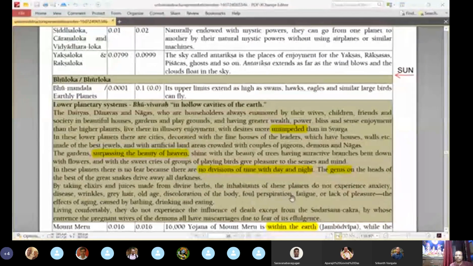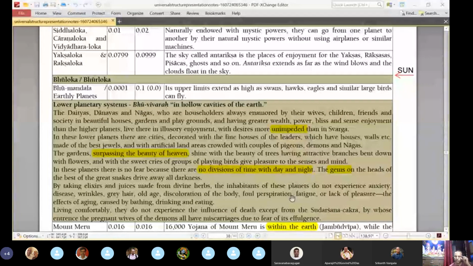We feel time passing because of day and night, right? It is told that our life is stolen by the sun and moon. Every day they steal one day from our life. Because of the sun and moon, we feel the change of day. But here, because there is no sun, they don't have fear of time because they don't sense the passing away of time. So that is what is mentioned about the lower planets.